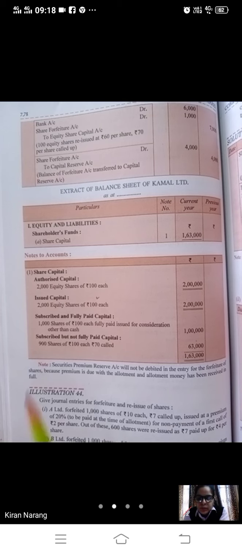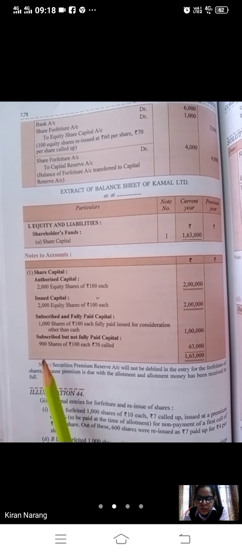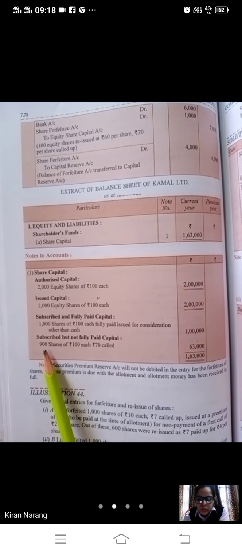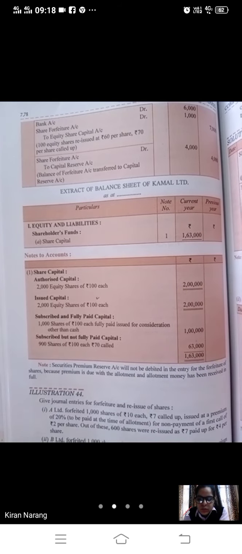You just have to show how many shares are there with you. If you have only forfeited, then you will reduce this value. If there is a reissue, then you have to write only 900 shares. So total 1,63,000 is your share capital.